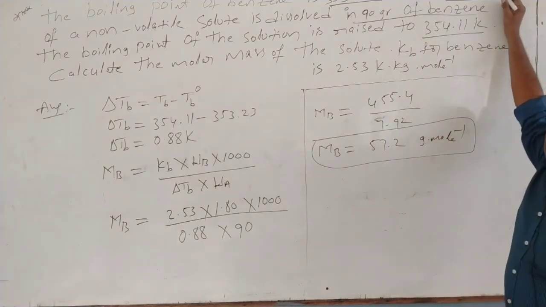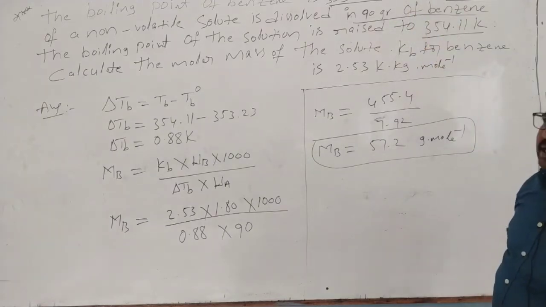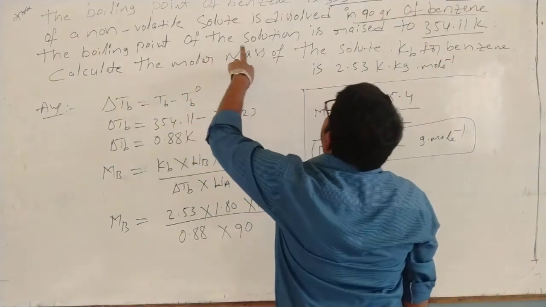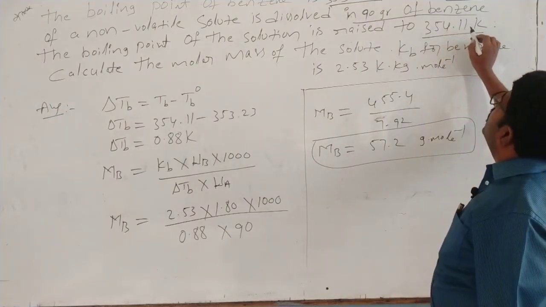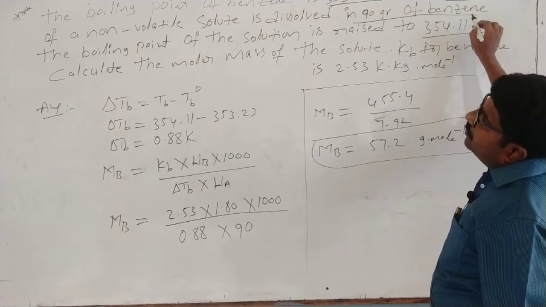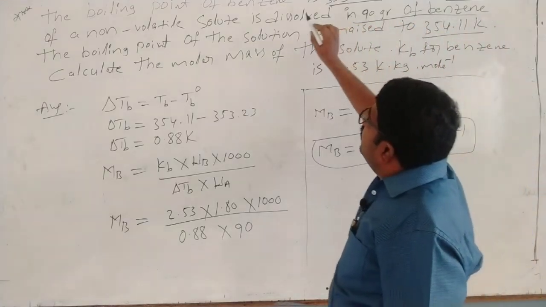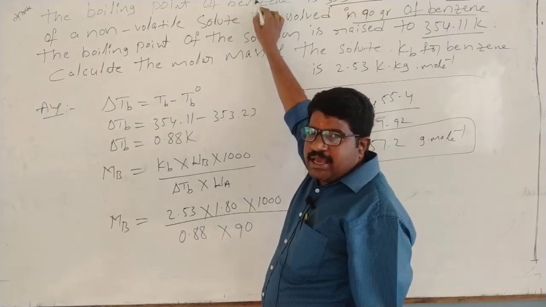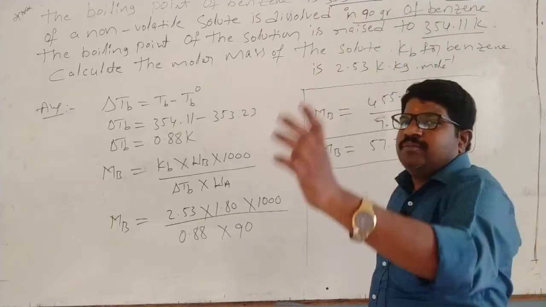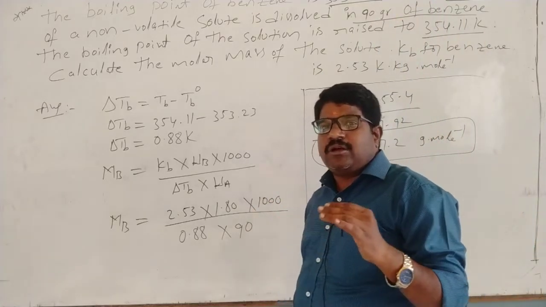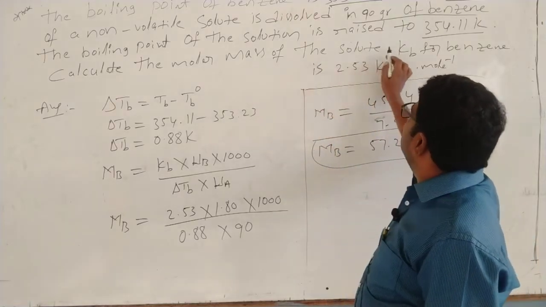Now weight of the solute is 1.80, weight of solvent is 90 grams. Clear now? The boiling point of the solution rises to 354.11 K. Here boiling point of solvent is there. Here boiling point of solution is there. So boiling point of solution minus boiling point of solvent, that is called what? Elevation of boiling point.